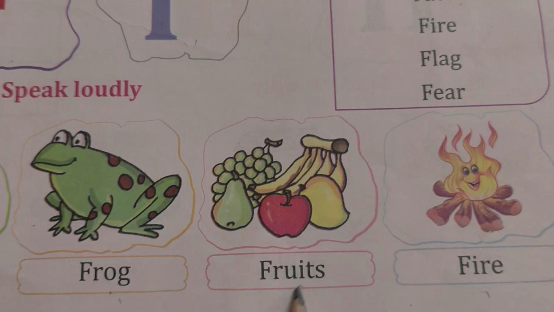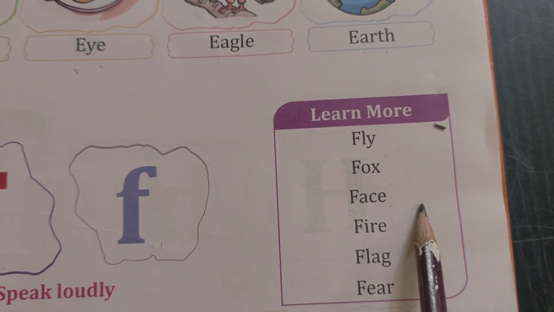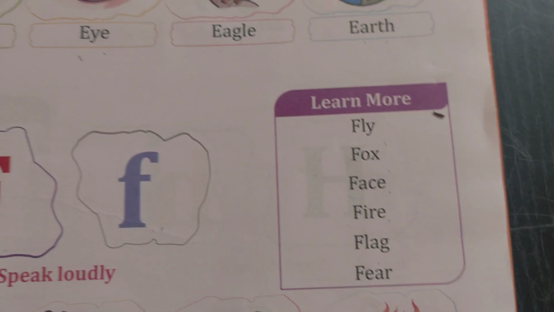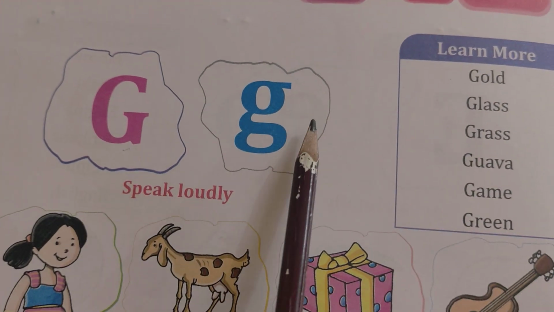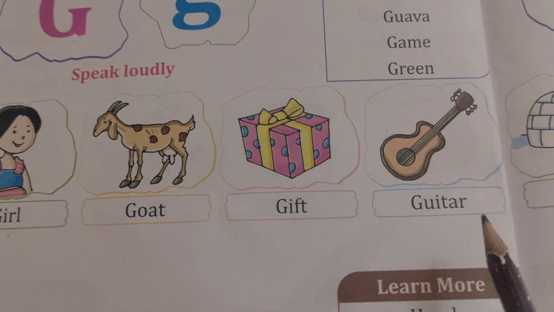F for fish, F for frog, F for fruit, F for fire, F for fly, F for fox, F for face, F for flag, F for fear. Capital G, small g.